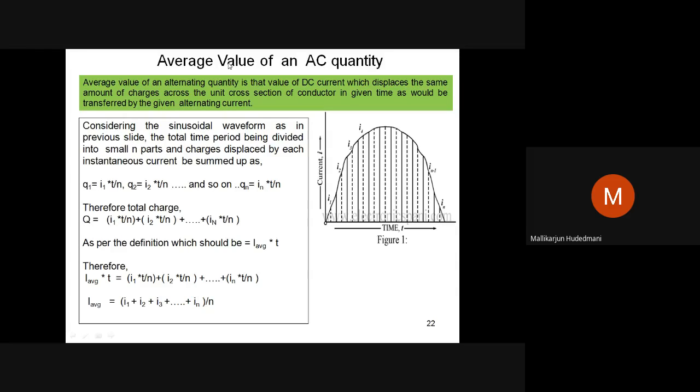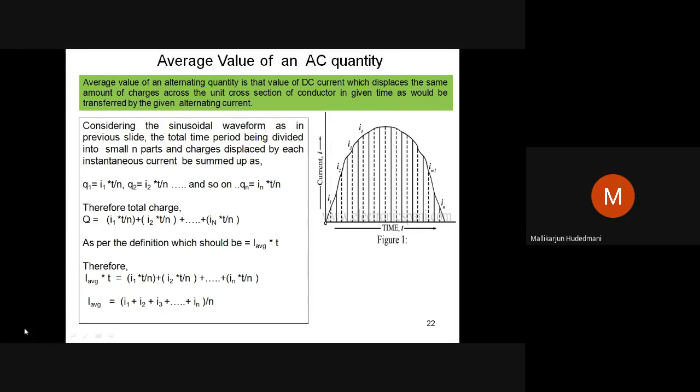But the definition says the average value of an alternating quantity is that value of DC current which displaces the same amount of charge. So what is that DC current on whose injection into the conductor balances the Q of this case?